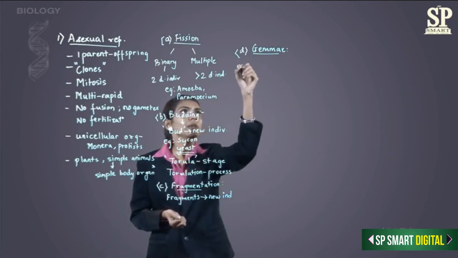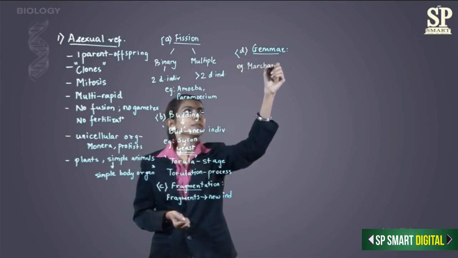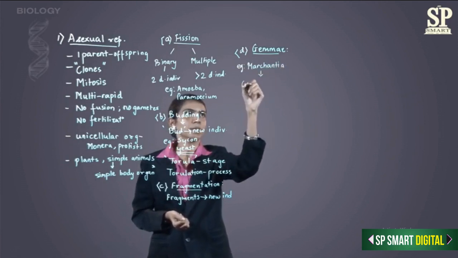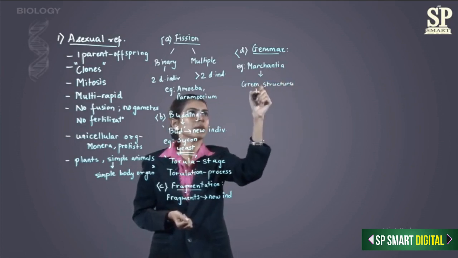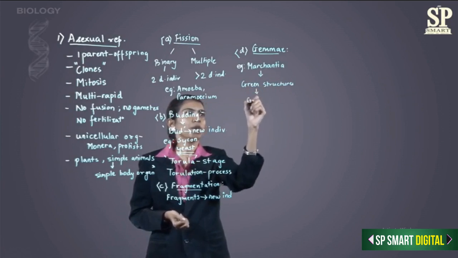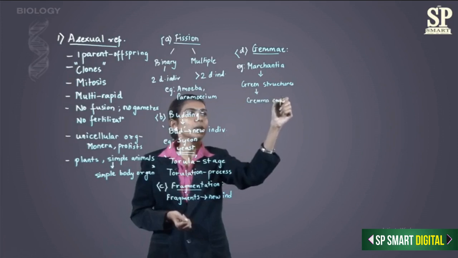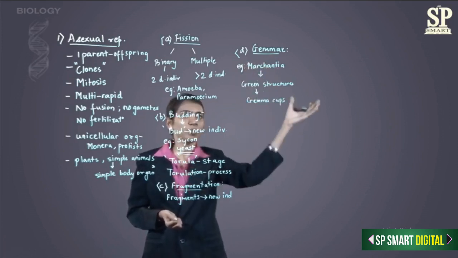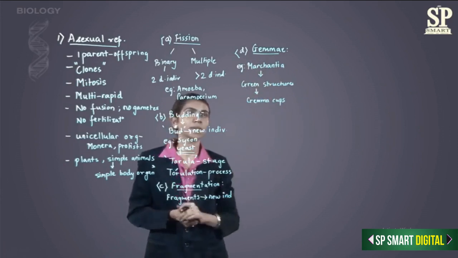For example, in Marchantia, there are green structures which are called gemma cups. Now these gemma cups have the gemmae. The gemmae separate from the parent body and develop into new Marchantia daughter individuals.